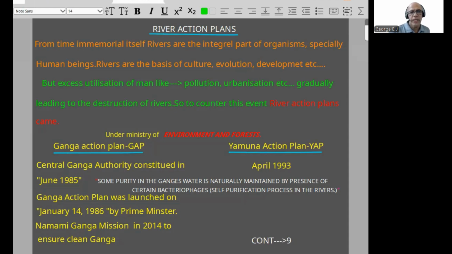Now, the new mission of the Ganga Action Plan is called Namami Ganga Mission in 2014, again to ensure cleaning of the Ganga. Yamuna Action Plan in April 1993. Now, Ganges water contains a huge amount of impurities, but the purity of this water is naturally maintained by the presence of certain bacteriophages. That principle is called the self-purification process in the river.